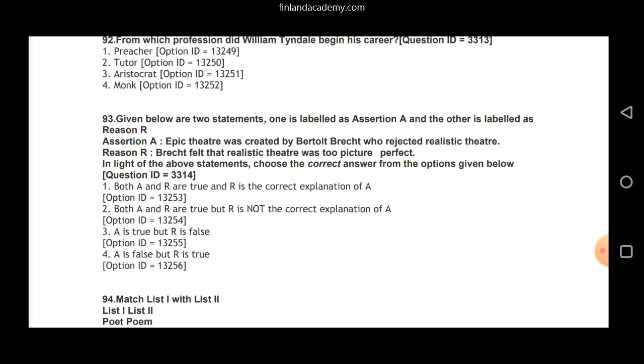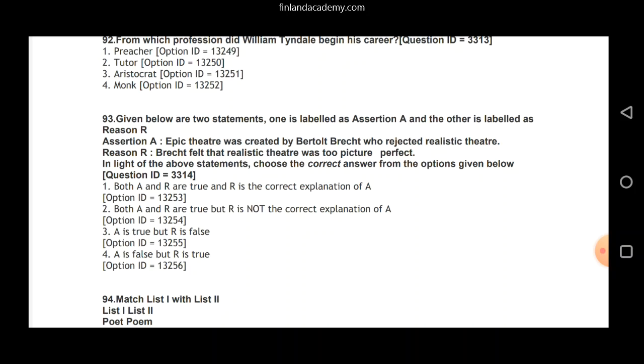Then, if we look at R, Brecht felt that realistic theatre was too picture perfect. Yes, this is why he rejected other people's ideas. So, A is also correct, R is also correct. If you look at option 1 now, which says both A and R are true, and R is the correct explanation of A, this is our correct answer here. Option 2, A and R are true, but R is not the correct explanation of A. We just looked at R and R is also true. So we do not cross check option 2.